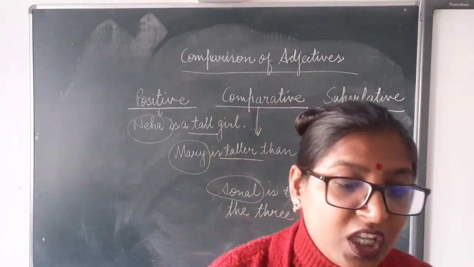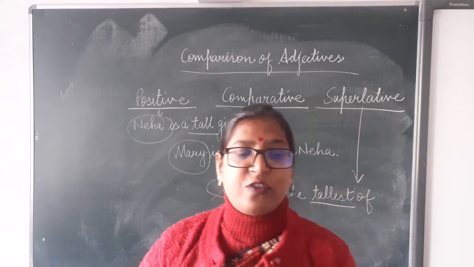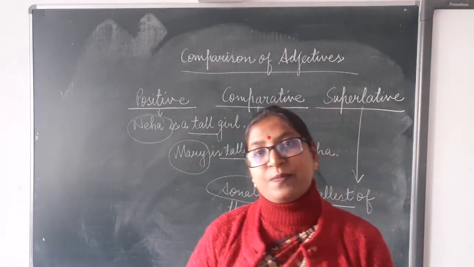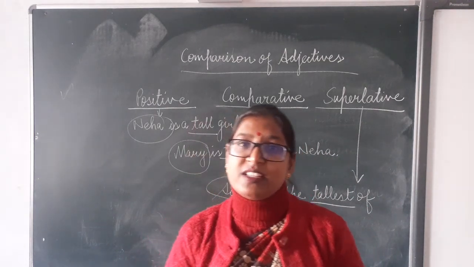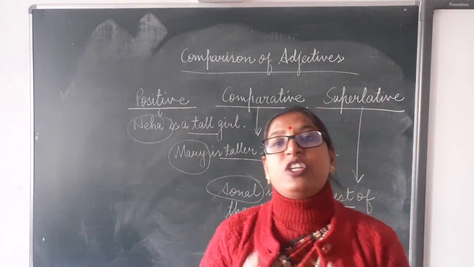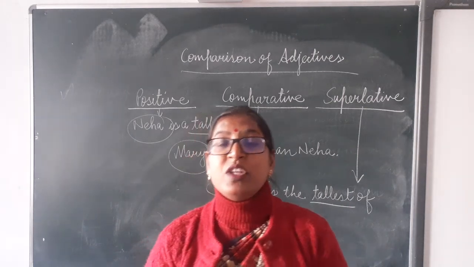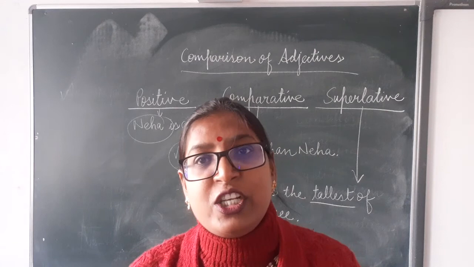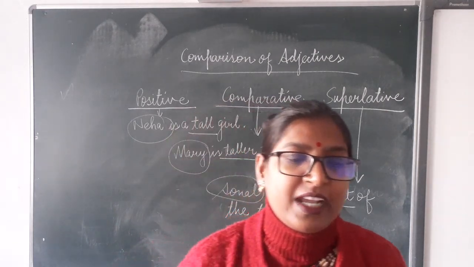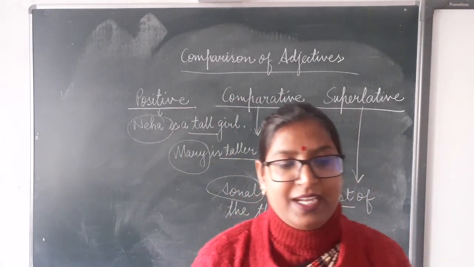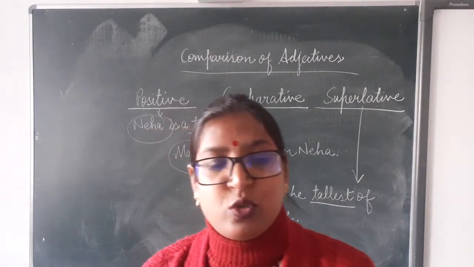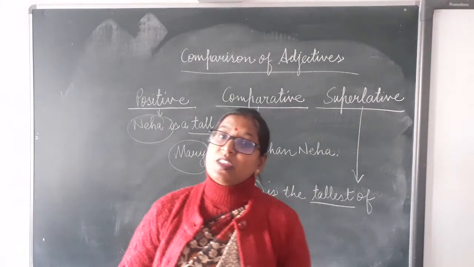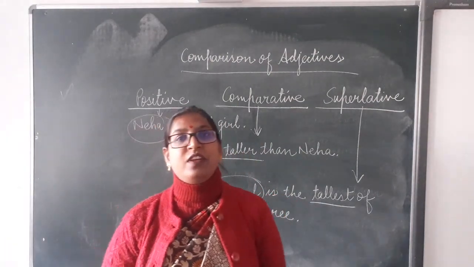Clear? We use the comparative degree of an adjective when we compare two persons or things. And the superlative degree we use when more than two persons or things are compared. Clear?